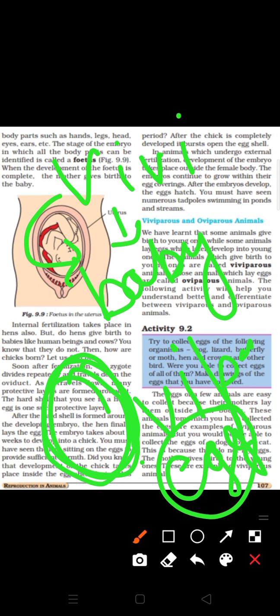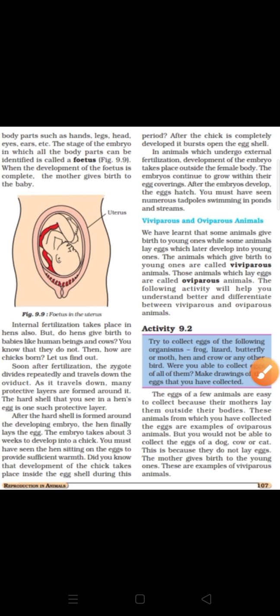Ovi means egg-laying animals. Vivi means giving birth to young ones. These are the two broad categories of viviparous and oviparous animals. So humans are viviparous and hen is oviparous. I hope this is also clear.